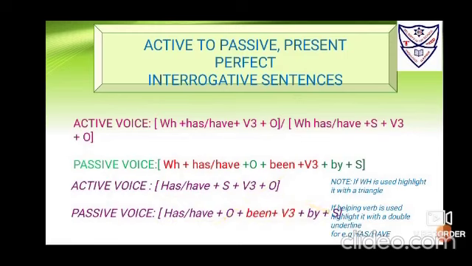Okay. Note, if WH is used, highlight it with a triangle, as till now we have done. If helping verb is used, highlight it with a double underline, for example has and have, in this present perfect case.